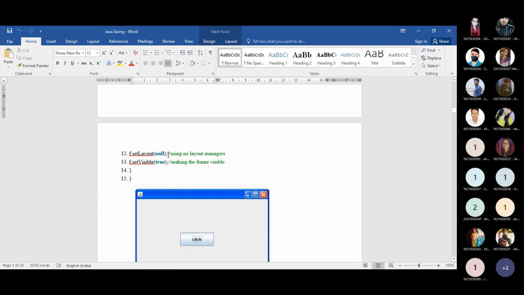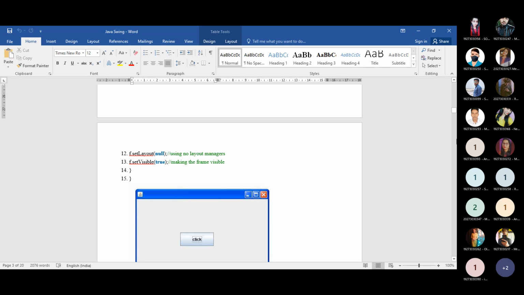Here we are not using any specific layout, that's why it is providing null here. And next you need to use the method named setVisible. Here you need to explicitly mention true because by default the value is false. So you need to provide true so that the button you are creating inside the frame in your window is visible to the user.